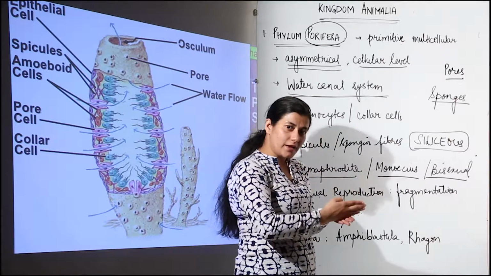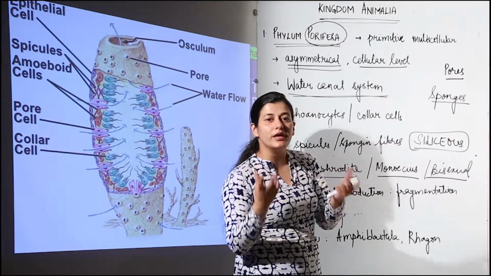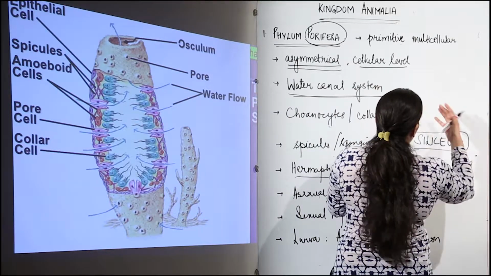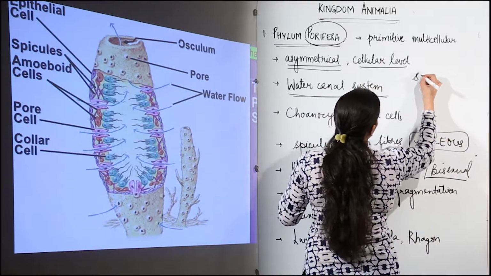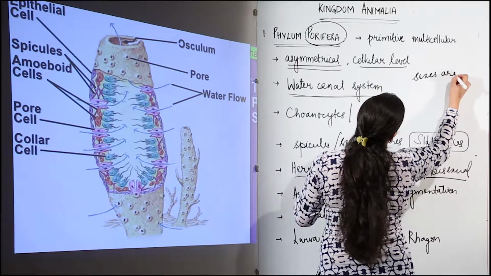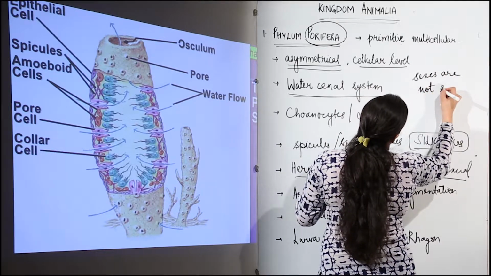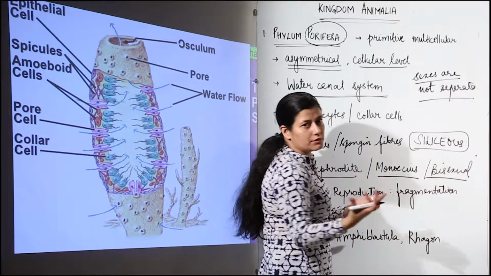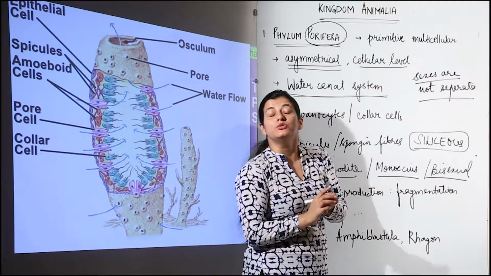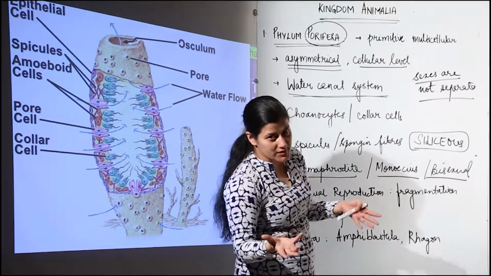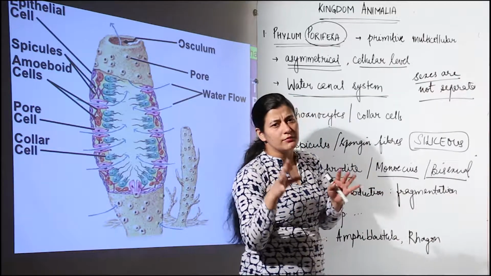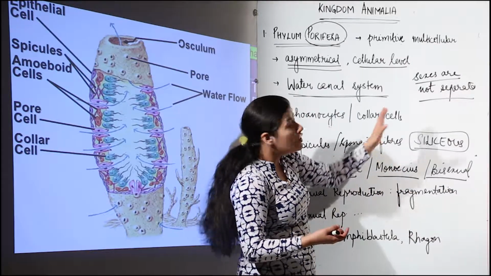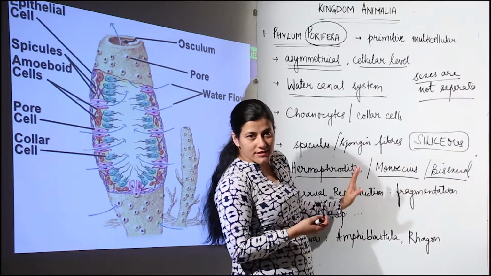Alright, the male gametes and the female gametes would be formed in the same body, and to be very, very vernacular in putting this thing, it would be that sexes are not separate. If the sexes are not separate, how can you see that a male or female sponge would be there? So they do not have sexual dimorphism as well. What is sexual dimorphism? We'll come to that when we discuss an organism that has sexual dimorphism. For now what we have to discuss is what is hermaphrodite.